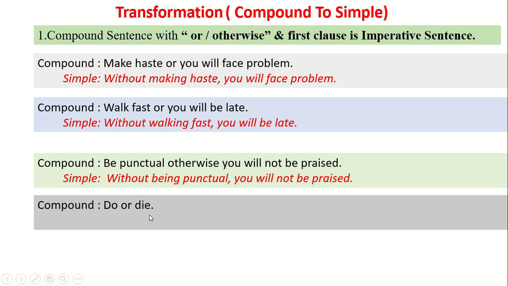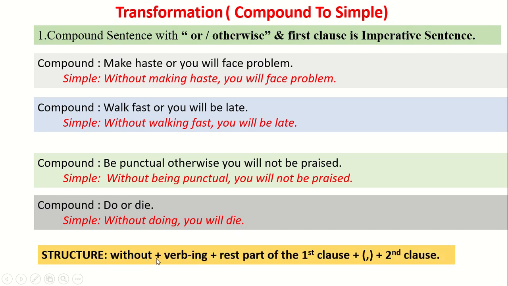But for the second clause, we will use future indefinite tense with second person. How is that? Without doing, you will die. So the structure is without plus verbing plus the rest part of the first clause. Instead of the conjunction, there will be a comma, and the second clause is always unchanged. I think you understand it.